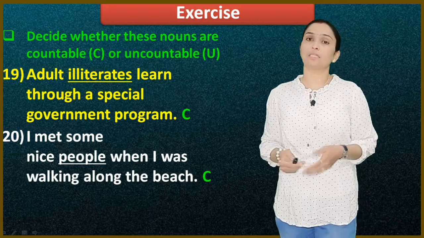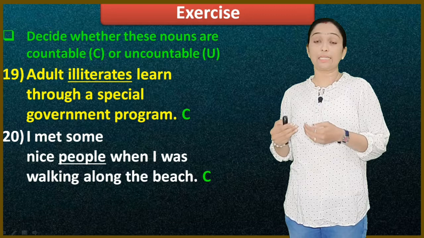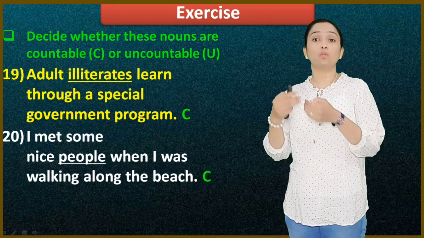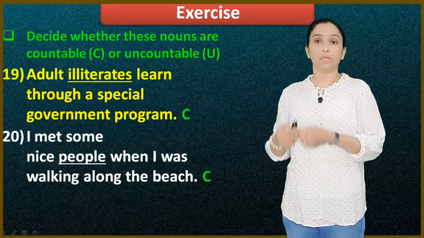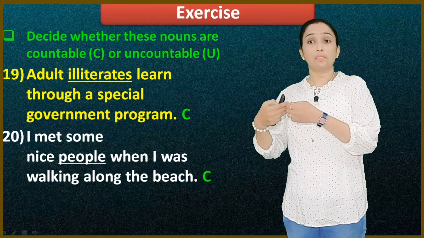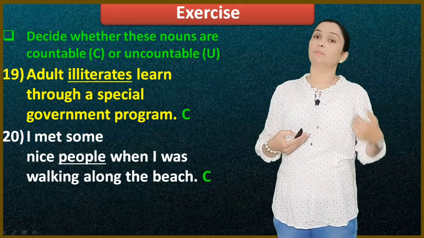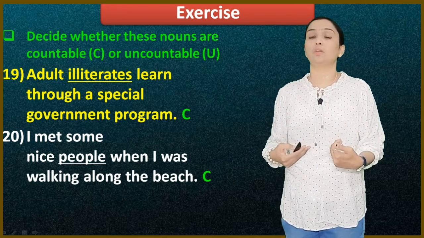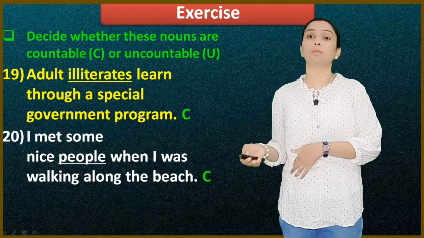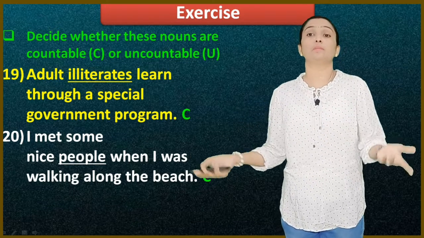I have taken these examples that are mostly asked in competitive exams, so that you can get a clear idea and understand how we should identify countable nouns and uncountable nouns. Uncountable nouns can become countable nouns by adding a measurement. You should remember that. If I told you that water is uncountable, and the example is given as a glass of water, how does it become a countable noun?